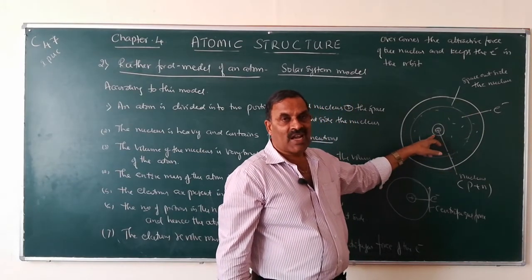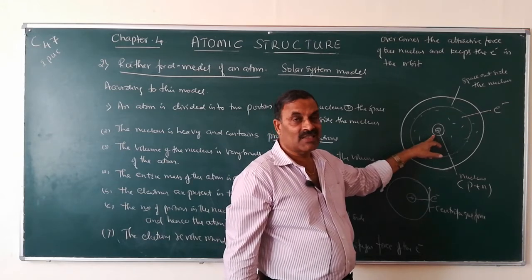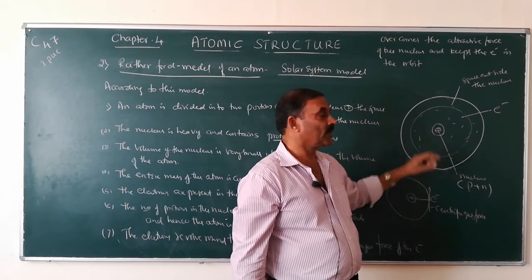All the mass of the atom is concentrated in this nucleus.